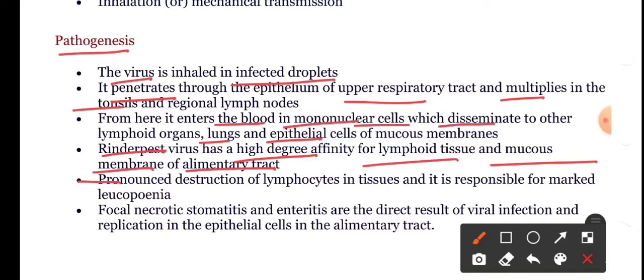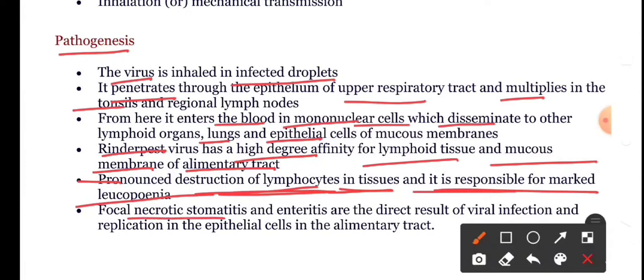There is a pronounced destruction of lymphocytes in the tissues, and it is responsible for marked leukopenia. There is focal necrotic stomatitis. Enteritis is a direct result of virus infection and replication in the epithelial cells of the alimentary tract.